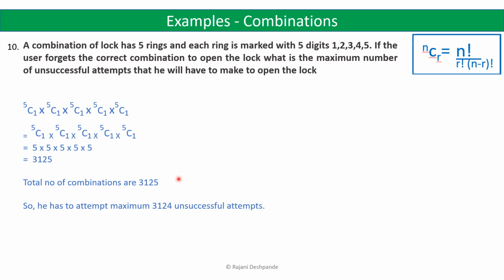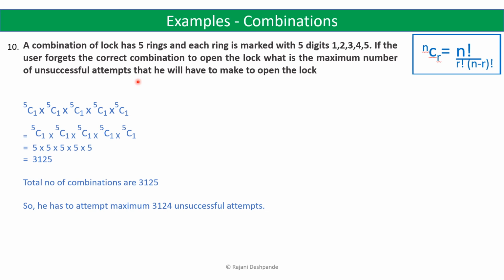Now a person can successfully unlock this lock if he finds the correct combination. So here the maximum number of unsuccessful attempts can be all those attempts which are not the correct combination.